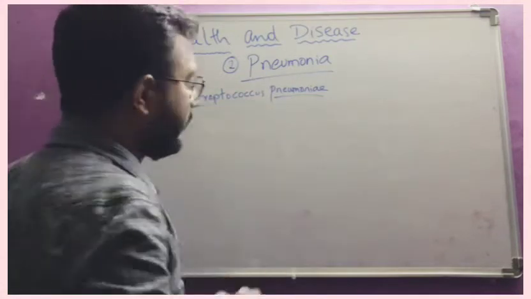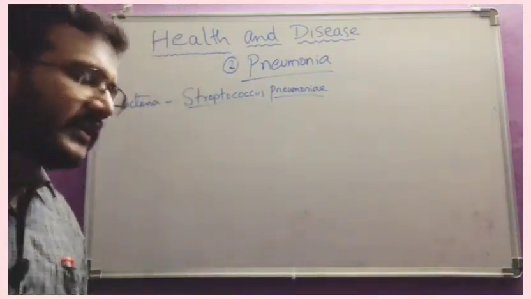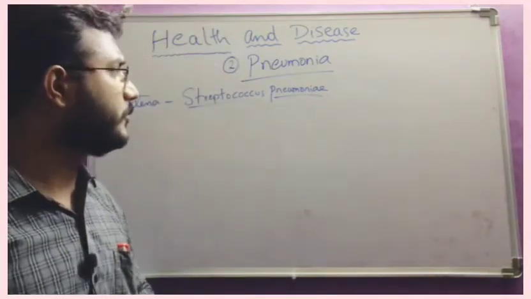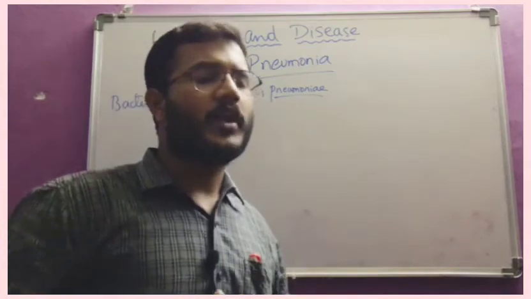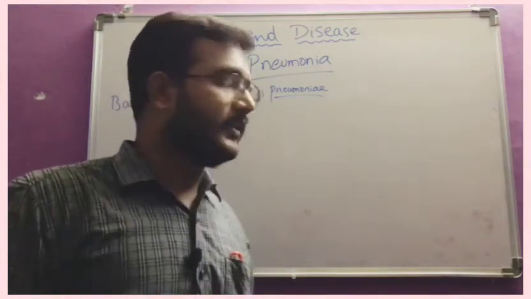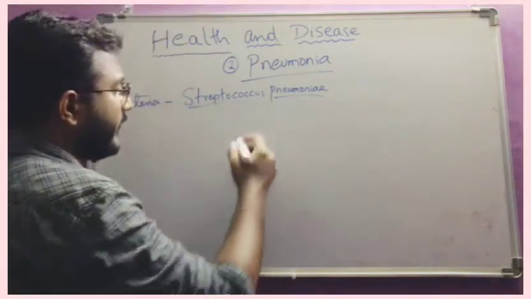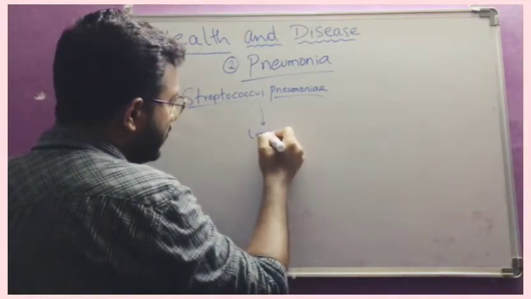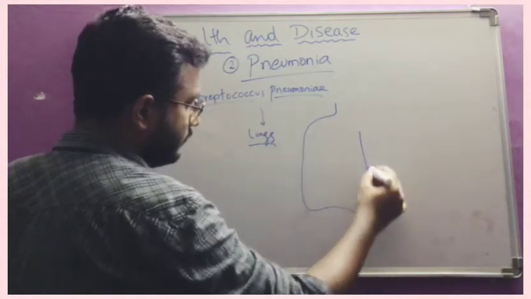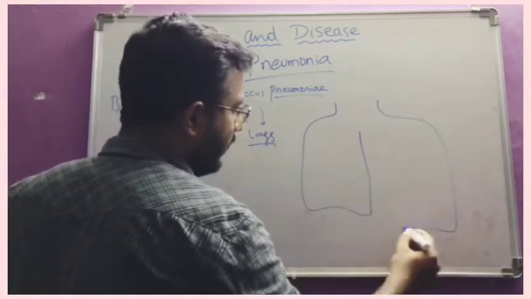Streptococcus pneumoniae. So what will happen if Streptococcus pneumoniae enters our body, and what will it do to human beings? First of all, it infects and goes directly to the lungs.